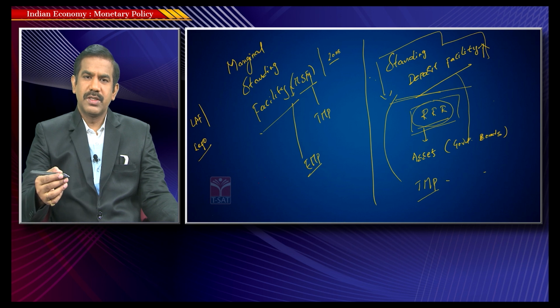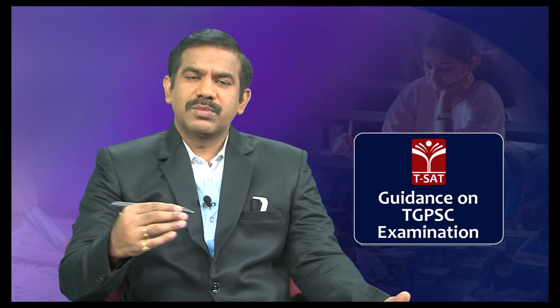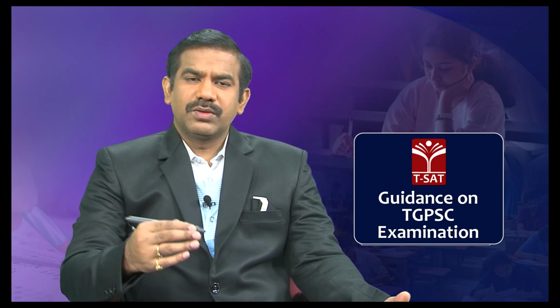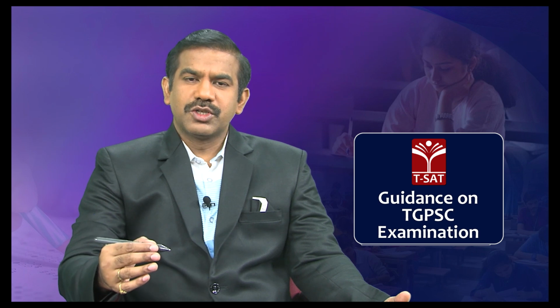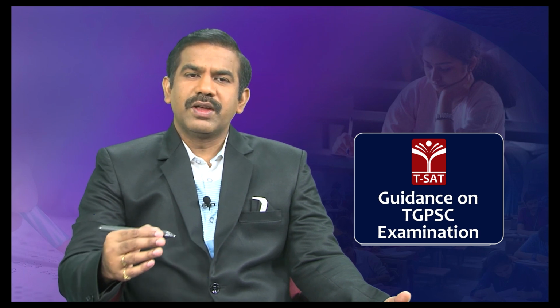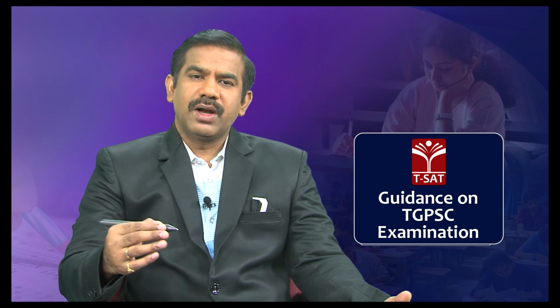So the logic remains the same. The only thing is that RBI has different policy instruments, and each of these comes with different terms and conditions. But the only thing you need to remember is what the different types of policy instruments are, how they influence the banking system, and how that influences the credit supply in the economy and interest rates.